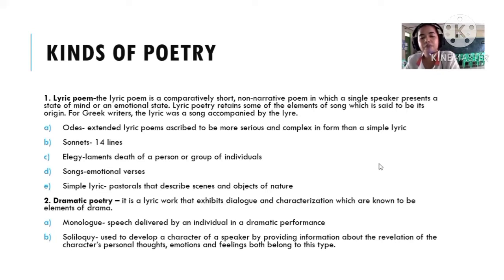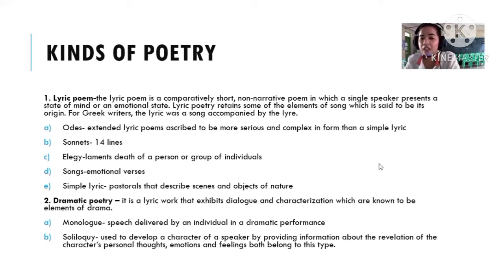First is the lyric poem. A lyric poem is a comparatively short, non-narrative poem in which a single speaker presents a state of mind or an emotional state. So this is more of emotion. Examples of this are the odes, sonnets, the elegy, the songs, and the simple lyric. Odes are extended lyric poems that are more serious and complex in form than a simple lyric. For sonnets, like the Shakespearean sonnet, we have 14 lines. Different topics can go into sonnets as long as they are composed of 14 lines.